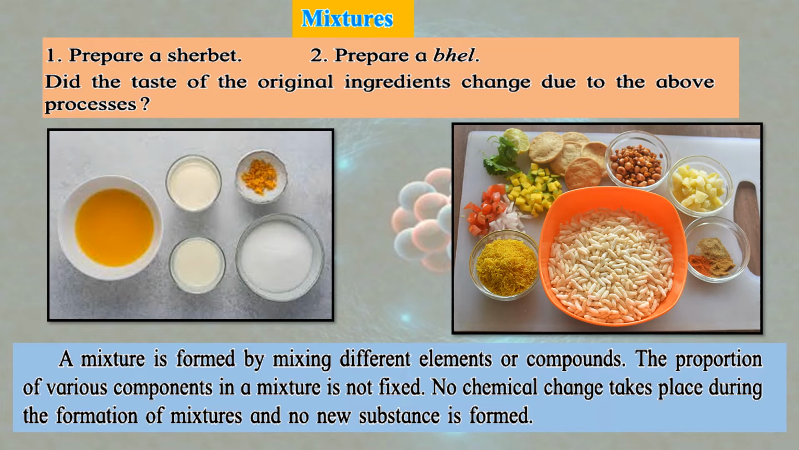A mixture here is formed by mixing different elements or compounds. Now this is a mixture. जो compound था उसके अंदर chemically two elements were mixed. But here we are using a physical method and there is no proportion over here. We can add it according to our taste. कितना भी डाल सकते हैं. So it is a mixture.